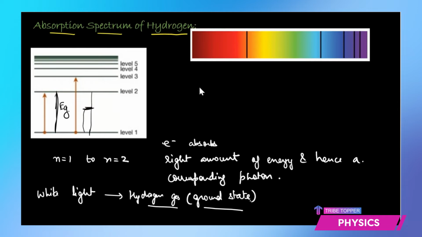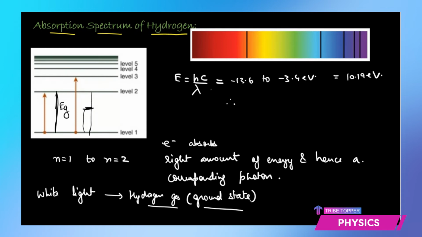It is polychromatic, so there might be certain wavelengths which may fill up this gap, because a photon of a particular frequency or wavelength gives an energy equal to hc by lambda, which will be equivalent to the gap between level 2 and level 1. That gap is equal to going from minus 13.6 to minus 3.4 electron volt, so it needs a 10.19 electron volt energy, which when converted into joules will give me a suitable wavelength.